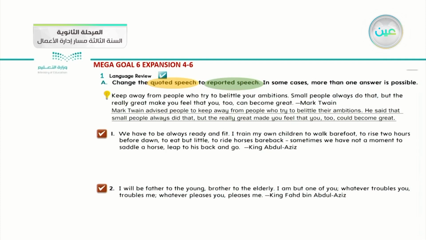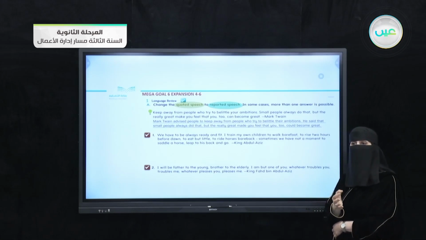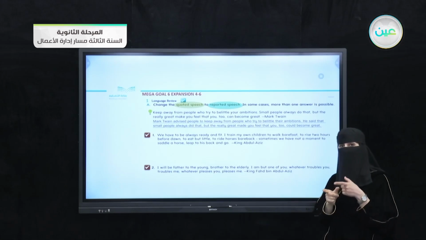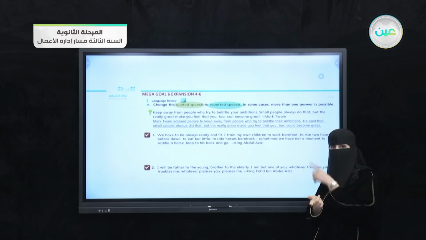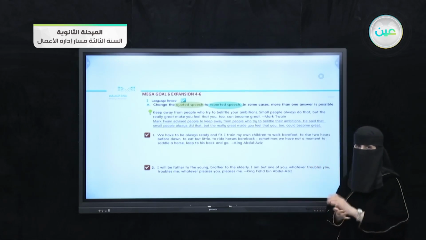He said that small people always did that, but the really great made you feel that you too could become great. If you notice the second part here, we didn't repeat the exact words that Mark said, but we tried to use a noun clause and paraphrase that sentence to make reported speech.